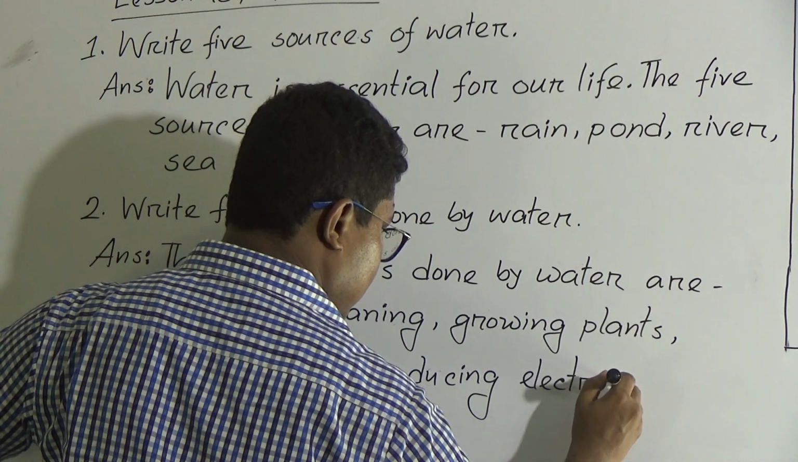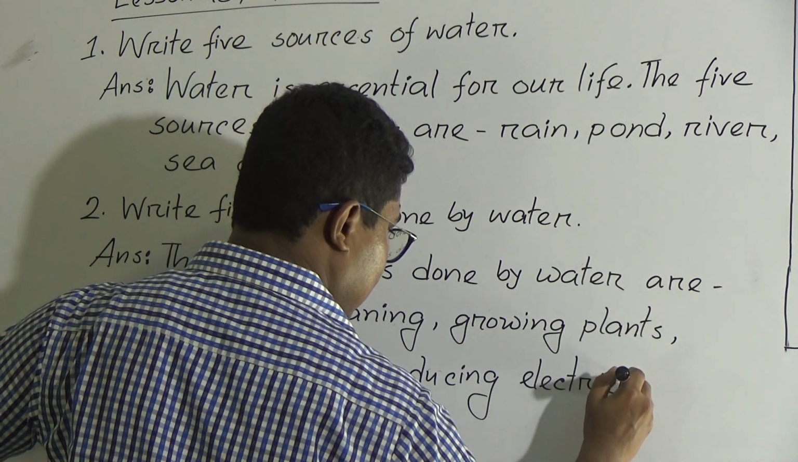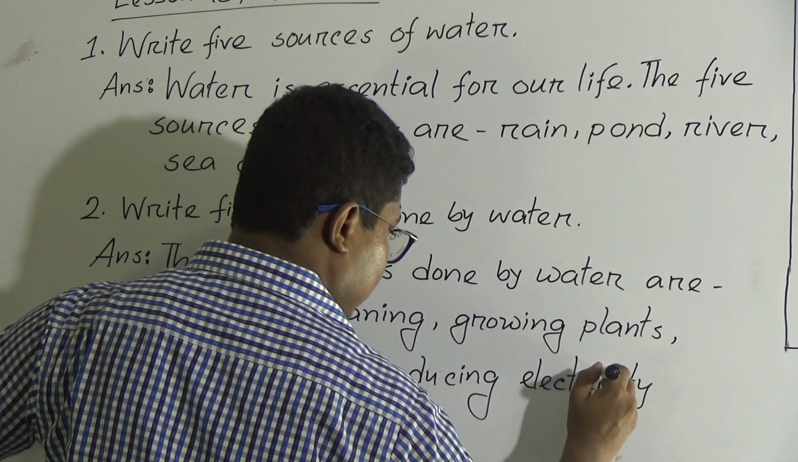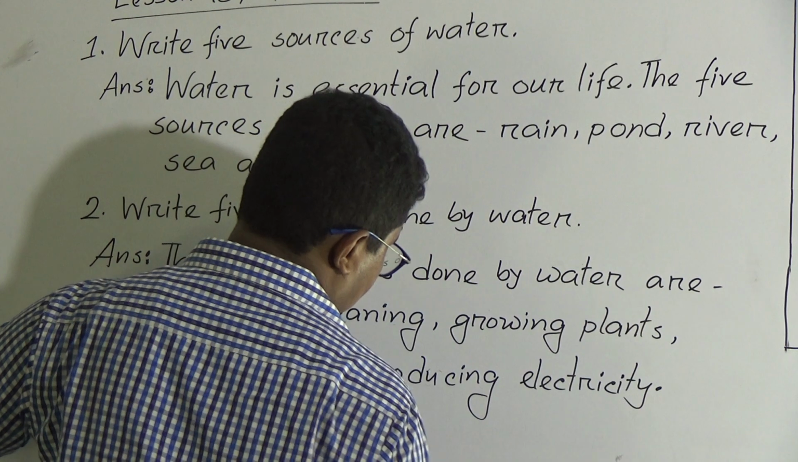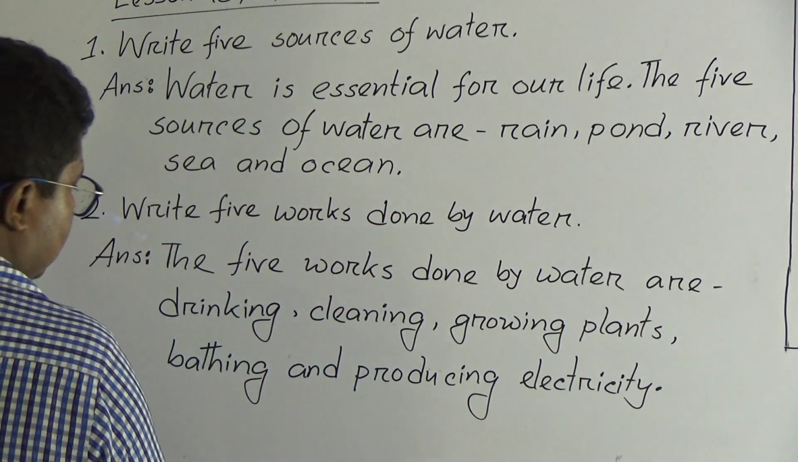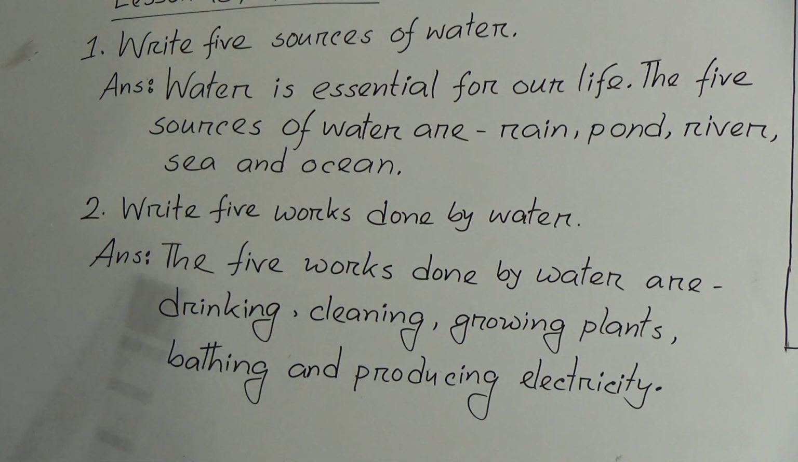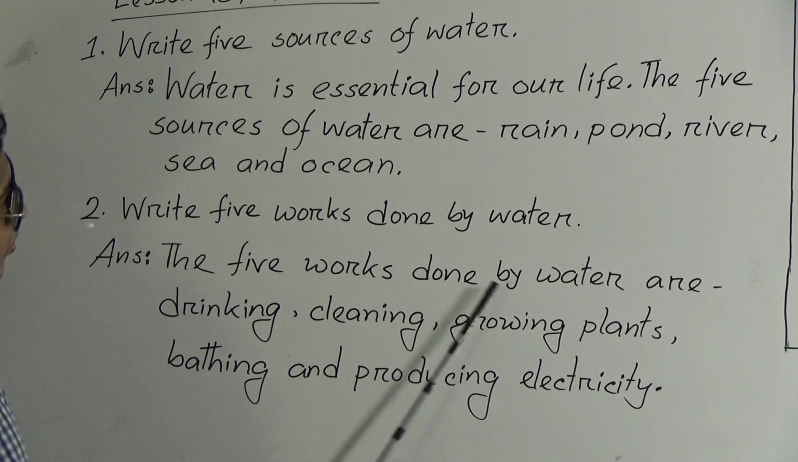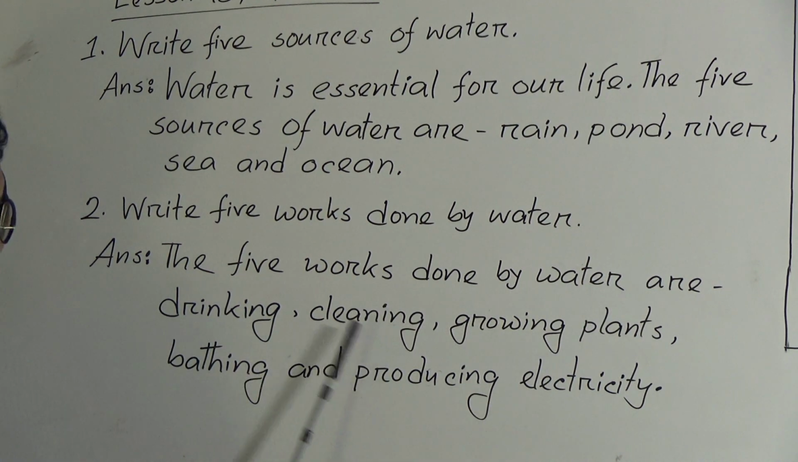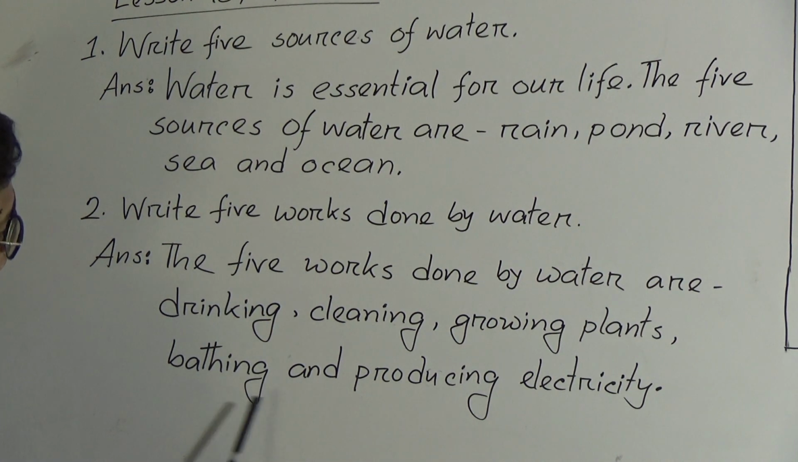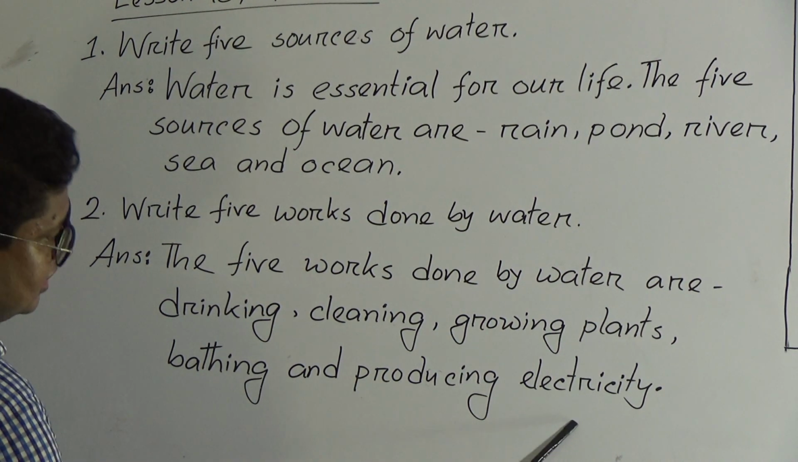Water is used for producing electricity in Kaptai, in Kaptai River. From the Kaptai River we produce electricity. Okay, electricity. So write 5 works done by water. Answer is the 5 works done by water are drinking, cleaning, growing plants, bathing, and producing electricity.